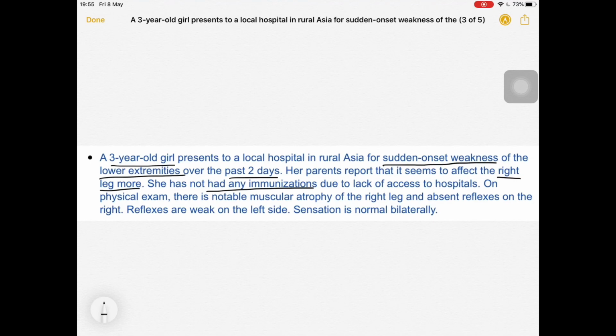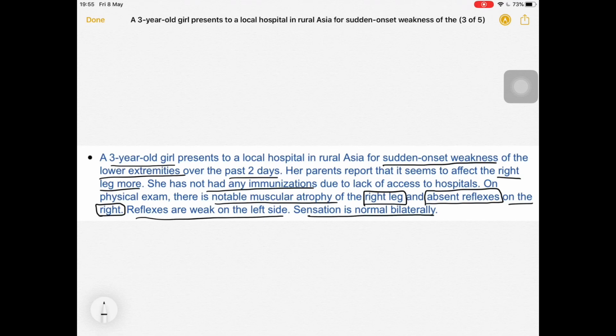So prevention is by vaccination. Due to the lack of access to hospitals, on physical examination there is notable muscular atrophy of the right leg and absent reflexes on the right. So reflexes are weak on the left side. Sensation is normal bilaterally, which means the sensory nervous system is intact. Okay, so what is the diagnosis? Yes, the diagnosis is quite easy, guys. This is a poliomyelitis case, right? This is poliomyelitis.